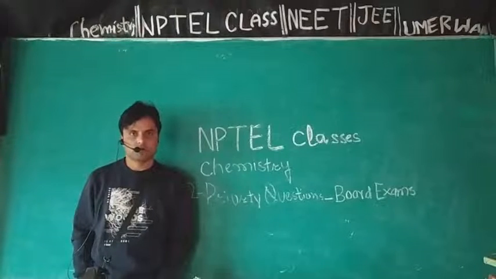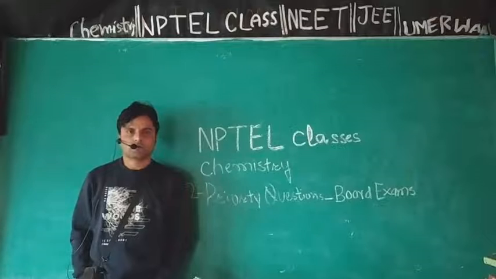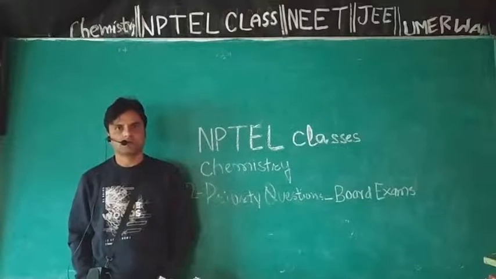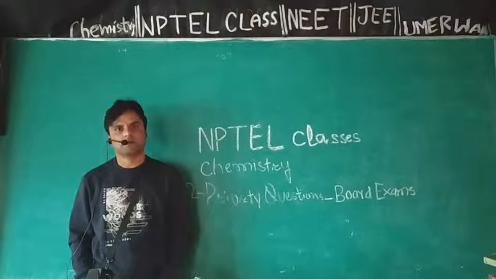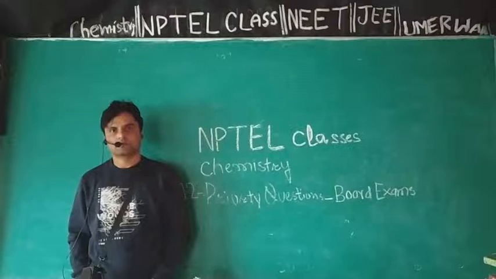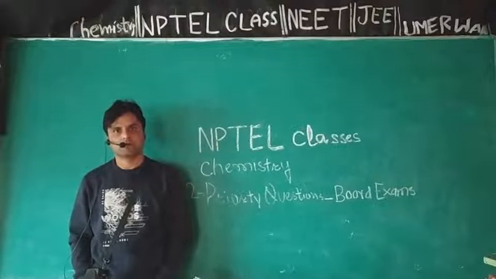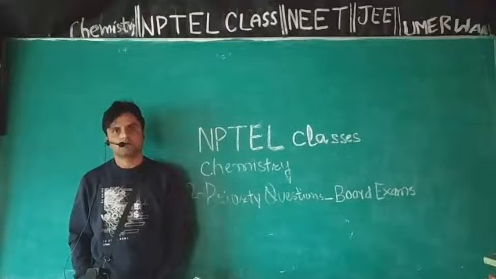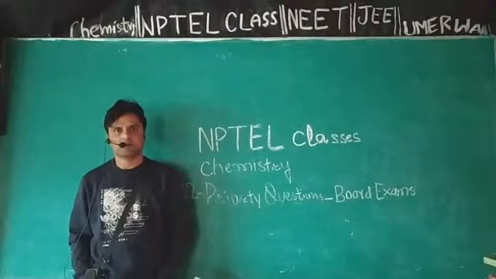Moving next, in crystal field theory, the idea is that bonding between metal and ligand is purely ionic, based on electrostatic force of attraction between positive metal and ligands considered as point negative charges.